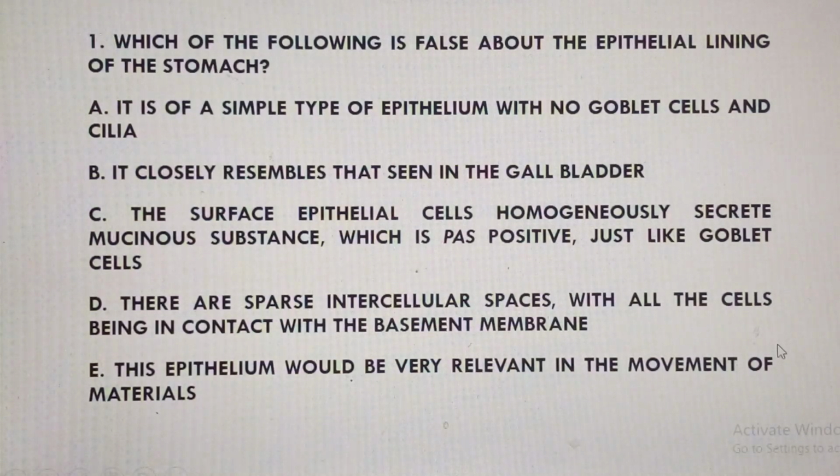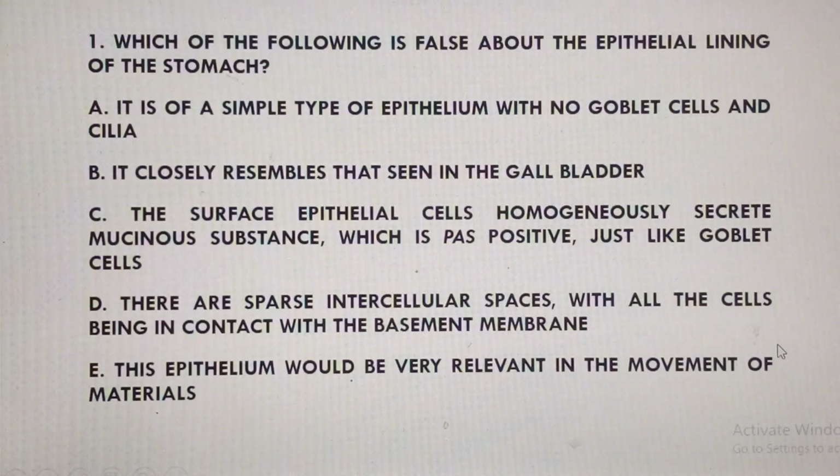Now for C, it says the surface epithelial cells homogeneously secrete mucinous substance, which is periodic acid Schiff positive, just like goblet cells. Yeah, this is a very true statement. We get to know that the apical portion of the cytoplasm of the simple columnar epithelial cells of the stomach will homogeneously secrete what we call mucus, and that one will be PAS positive, just like goblet cells we've seen.